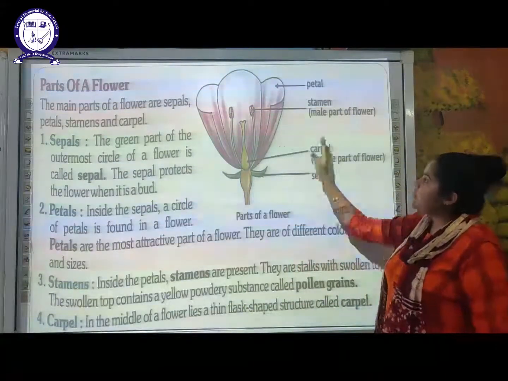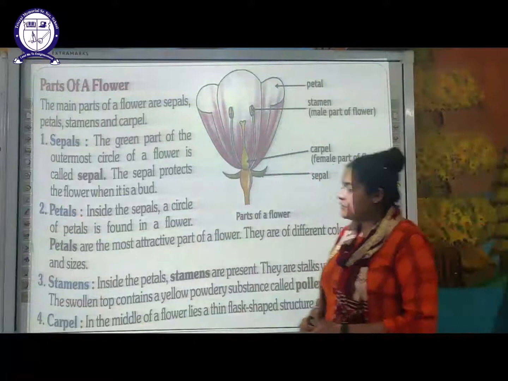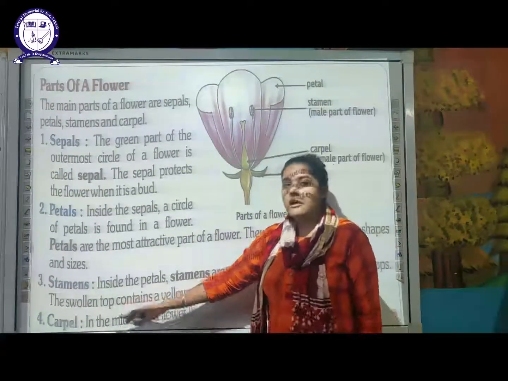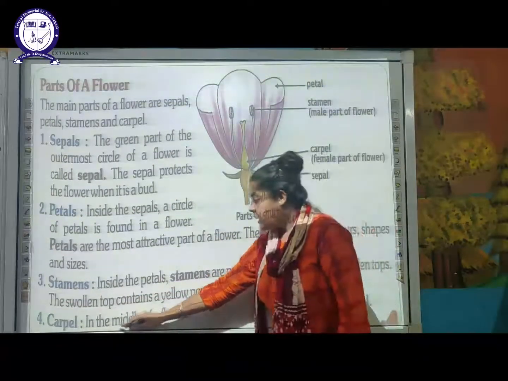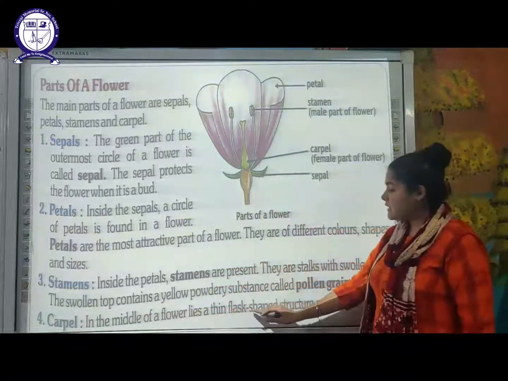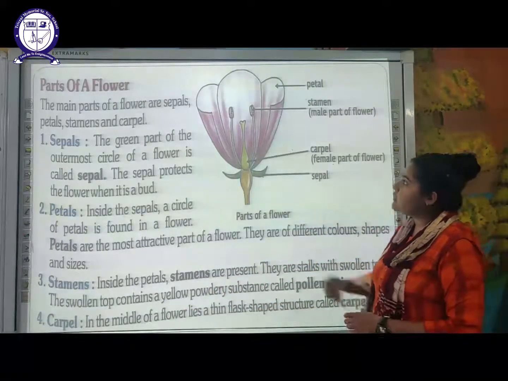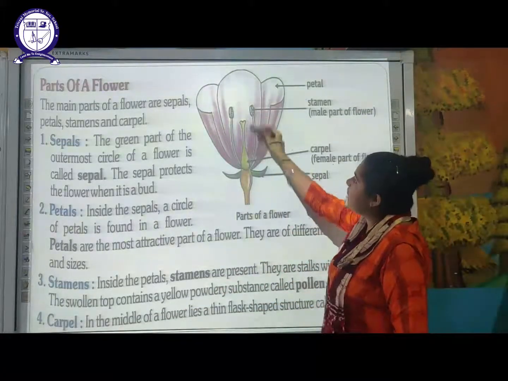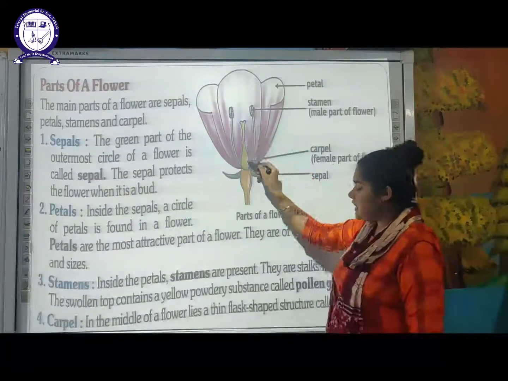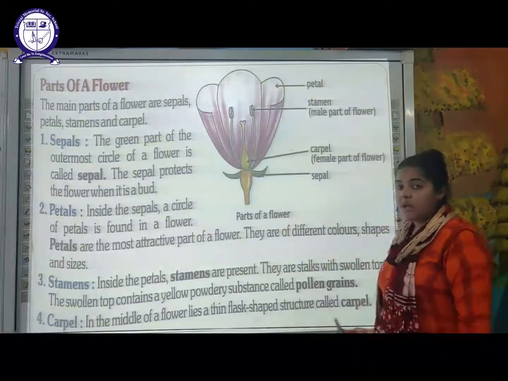So let's move on to the next, or the innermost part of the flower, that is your carpel. Carpel, other name is pistil. In the middle of the flower lies a thin flask-like structure. So as you can see here in the diagram, this yellow one is a thin flask-like structure, and this structure is known as carpel.